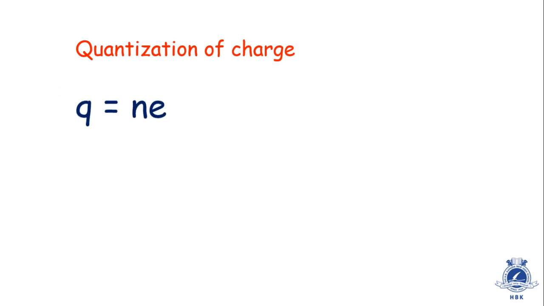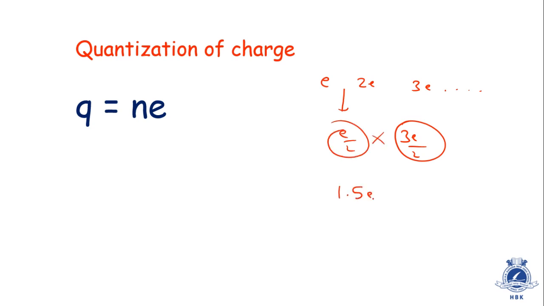So it means whenever there is a charge, let's again see the quantization of charge. Quantization of charge says that whenever there is a free charge, that charge may be E, it may be 2E, it may be 3E, and so on. It can never be E by 2 or 3E by 2. It cannot be 1.5E or 1.6E. These kinds of charges are never possible. This thing is called quantization of charge. Always a charge comes in fixed quanta. It may be E, 2E, 3E, and so on.